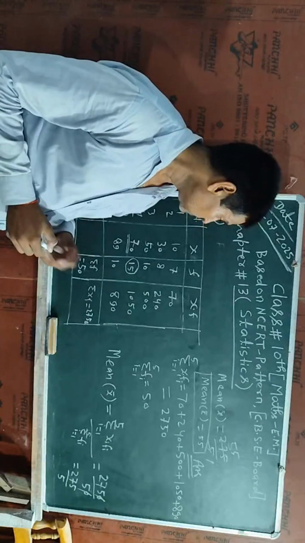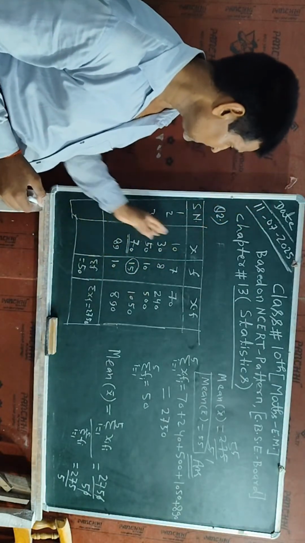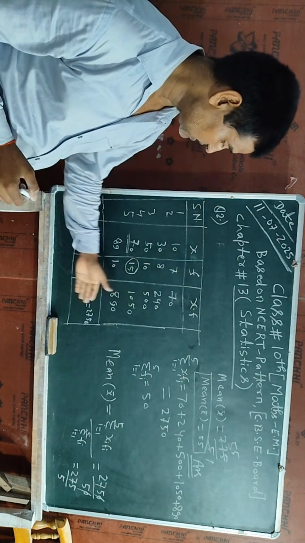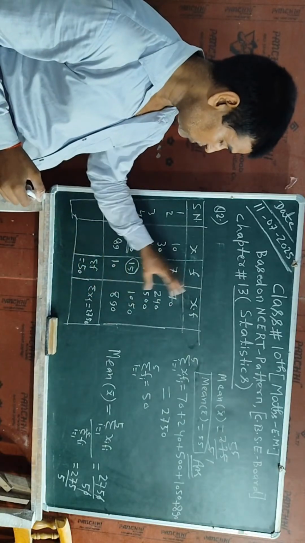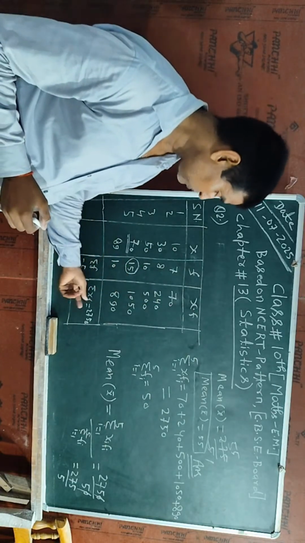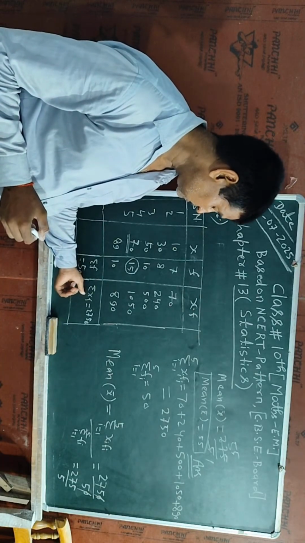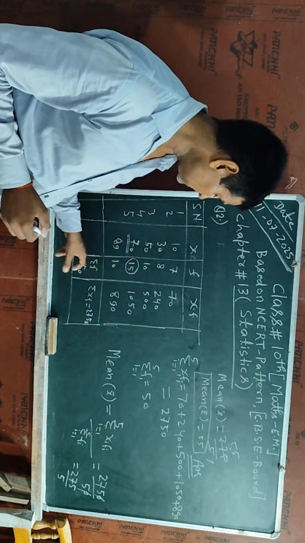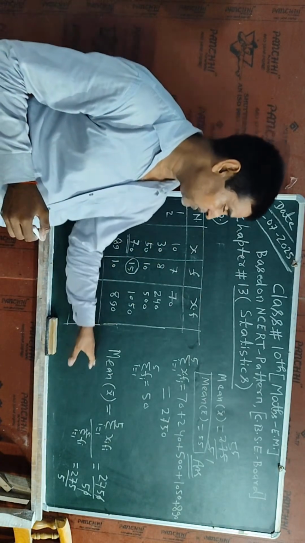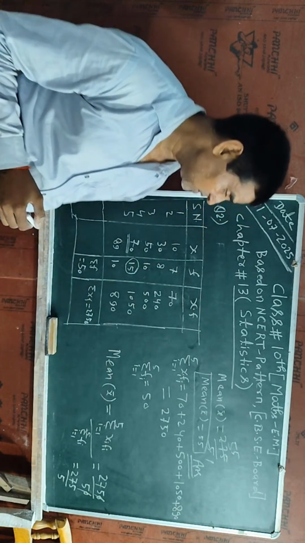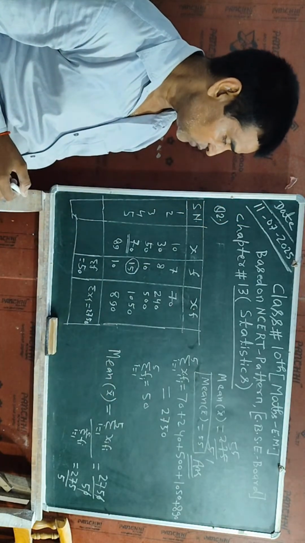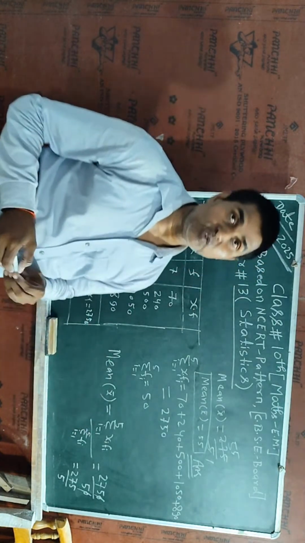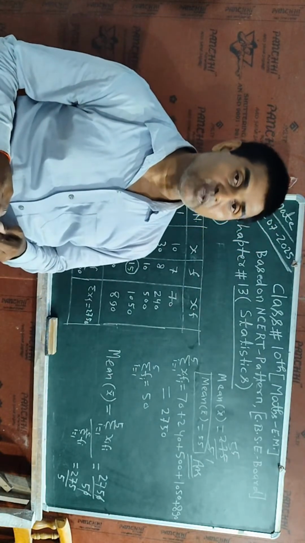If data is given in table form, I will take the multiplication of the number of terms with the corresponding frequency, then I will get a number of values, and I will take all those values. So I will take the summation of the first term and frequency, and here I will take the summation of frequency, and the mean value will be sigma i equal to 1 to n of f i x i divided by sigma f i, i equal to 1 to n. That formula I will use for getting the mean value of the corresponding data.